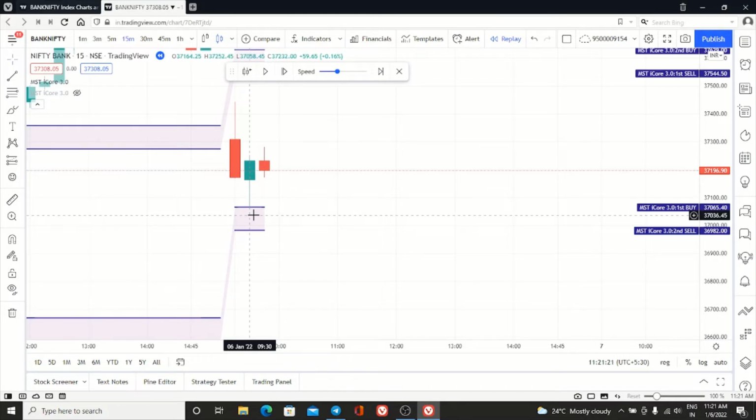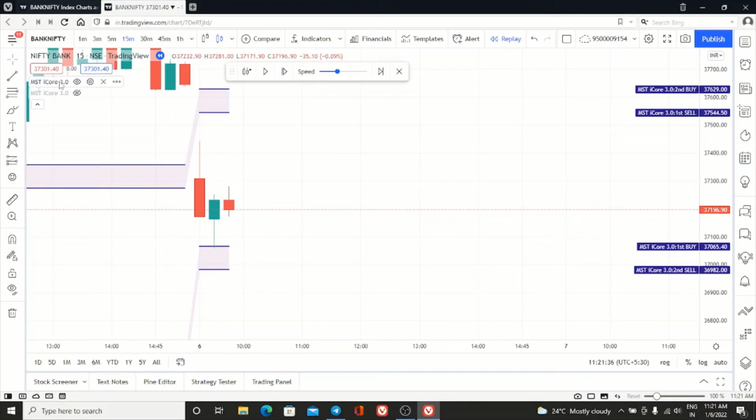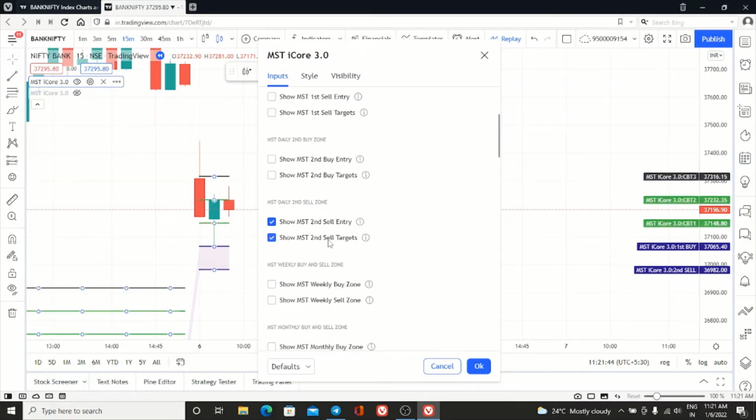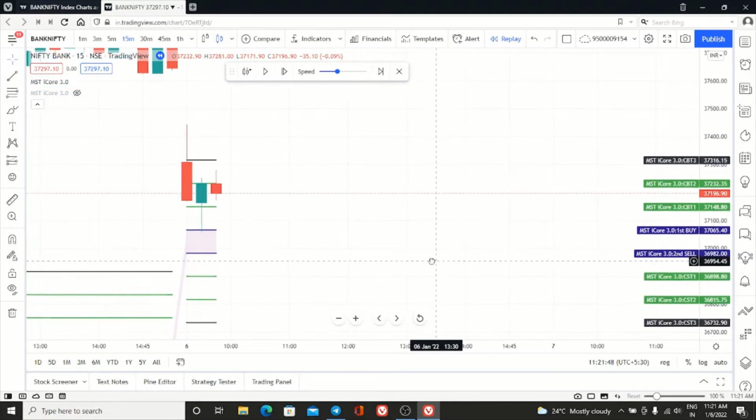The low made was 37,058 and our entry was 37,065. So it went down 7 points after taking our buy entry. Then what do we have to do? Now we have to immediately enable the first buy targets, remove the first sell, second buy, and enable the second buy and second sell targets. Why do we have to enable the second buy and second sell targets?